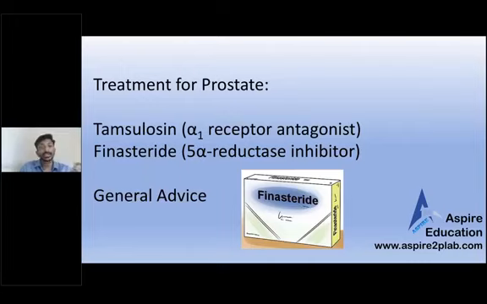What is finasteride? Finasteride will help to reduce the size of your prostate. So usually we give these medications. The final plan is a surgery, but you don't need to mention the surgical option of prostate at this point of time, because initially we try to tackle the situation with medical management.